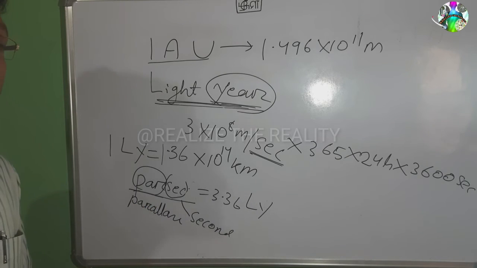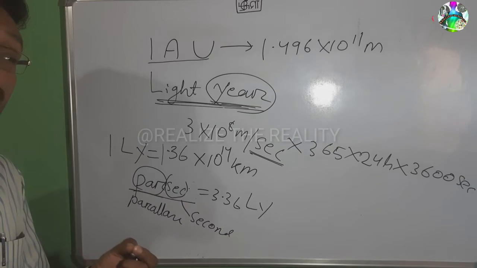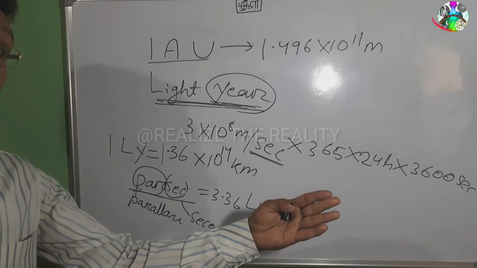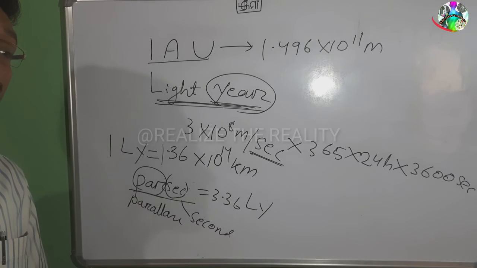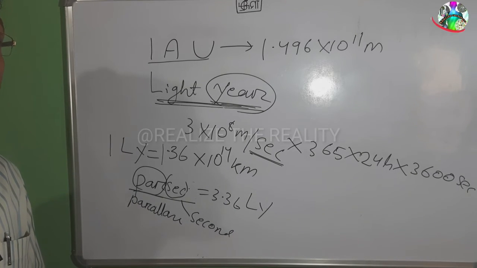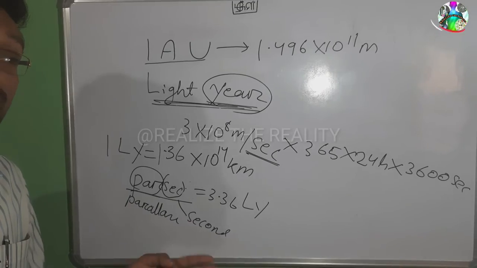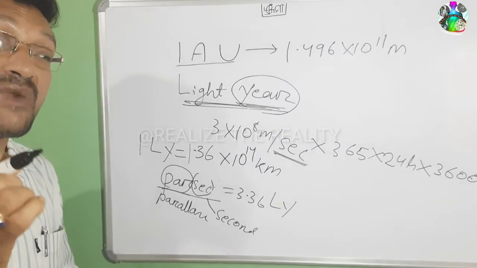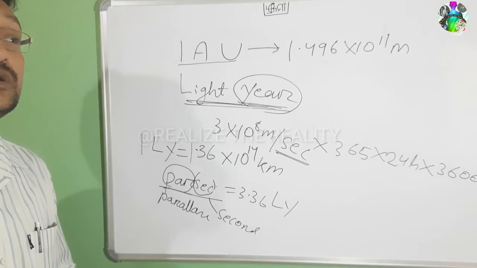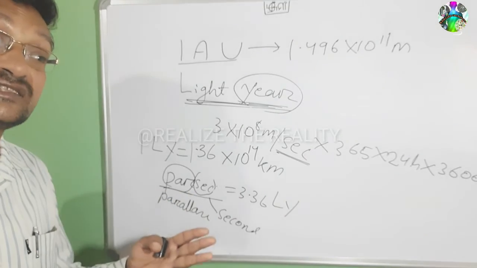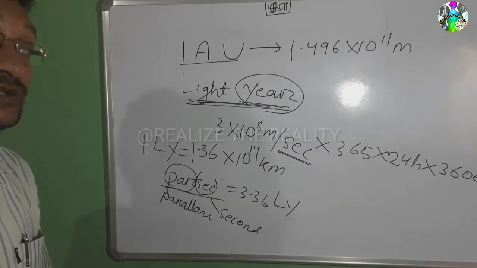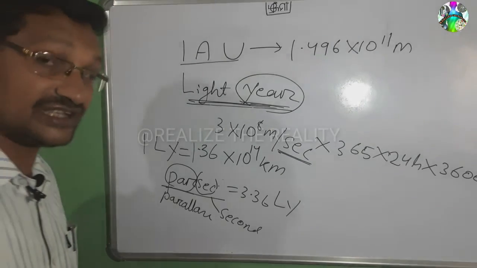Now smaller units. So far this is the macroscopic, where very large distances are measured. But where very small distances are measured, nowadays children, nanotechnology and Angstrom technology have developed, where very minute research is going on. For measurement of these minute, microscopic things, we use different smaller units. What are the smaller units? Now you can study here children.